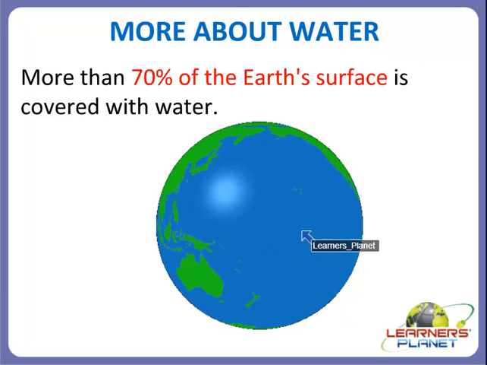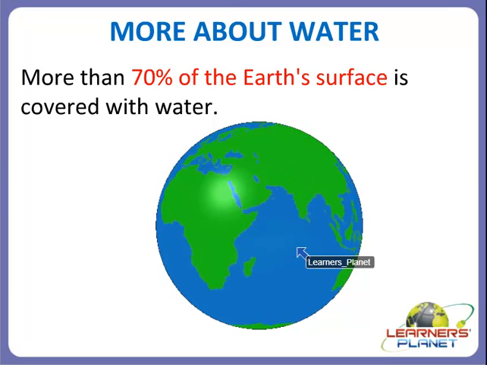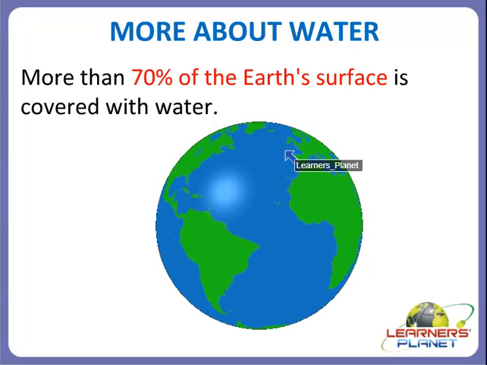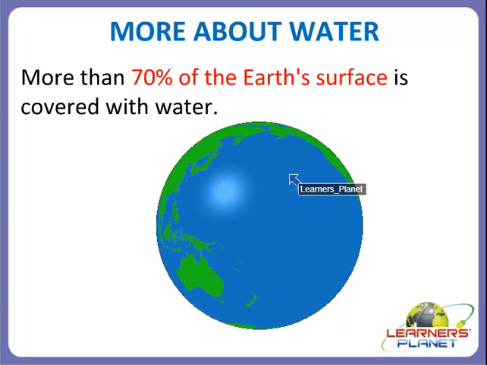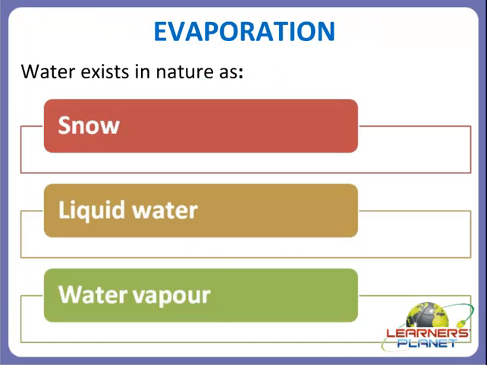As you can see here, the blue region shows the percentage of water on the earth's surface, and the rest 30% is covered with land, which is shown by the green region. Alright children, so now let's study the processes of water.